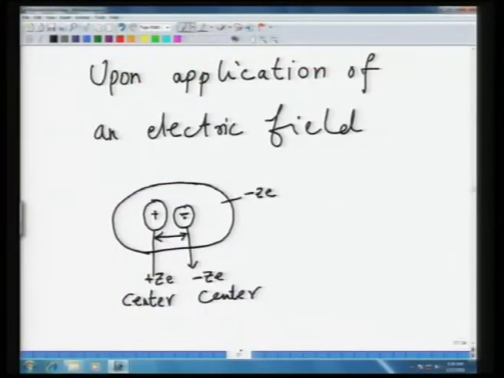What happens is you have shifting of centers of positive and negative charges, that is, shifting of the electron cloud with respect to the nucleus, and this typically happens at optical frequencies, very high frequencies. In such a situation this can also be explained by Maxwell's equation, and as a result epsilon r in this range happens to be equal to n square.